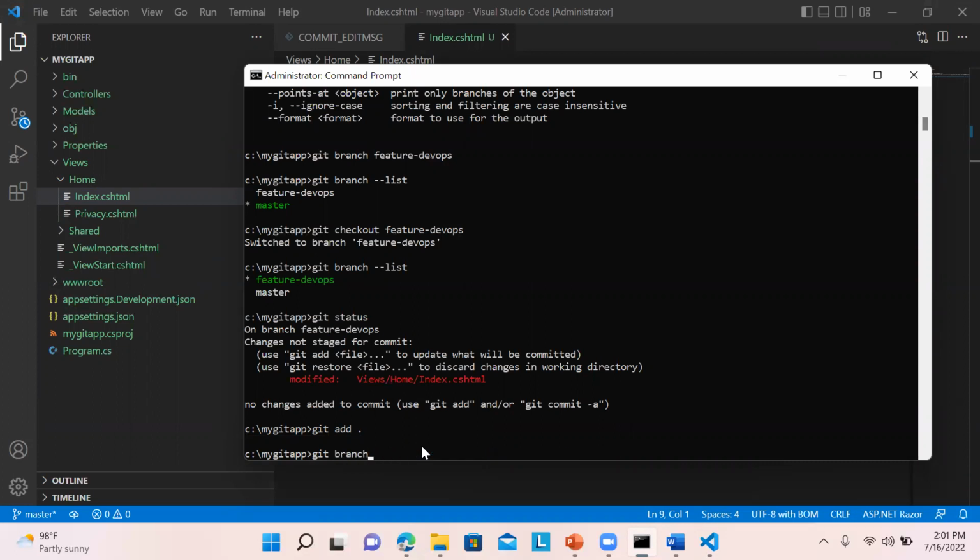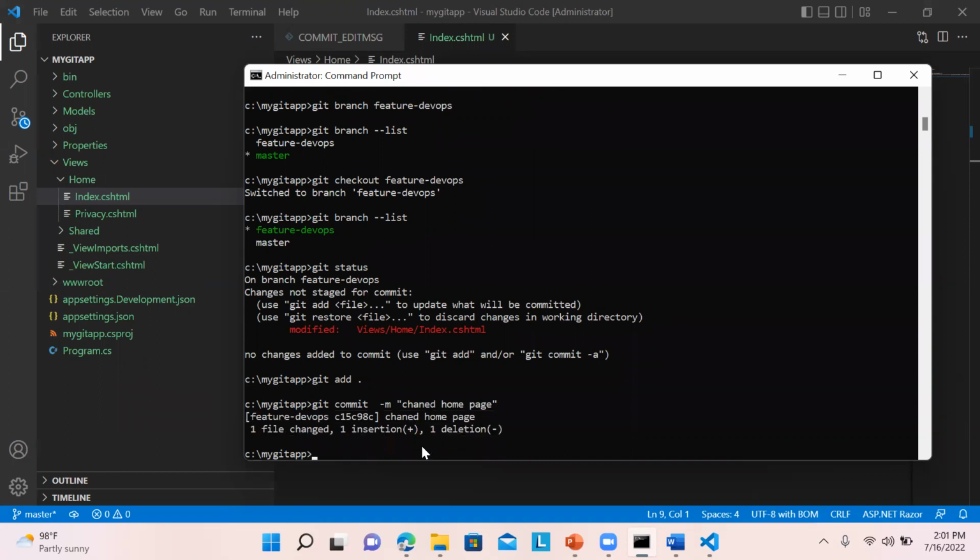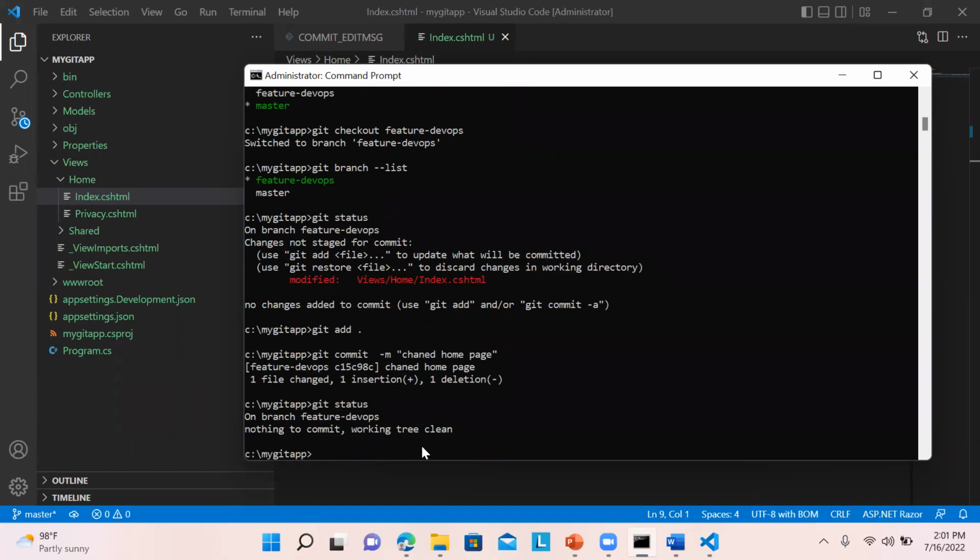You can use the arrow keys in order to get your command. So I will just write it down over here: change home page. So I have changed the home page. That's it. Now, if you check the git status again, you can see there is nothing to commit.